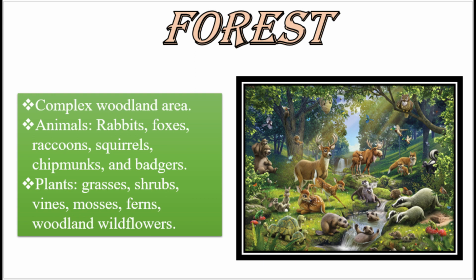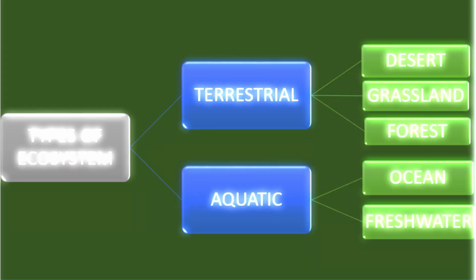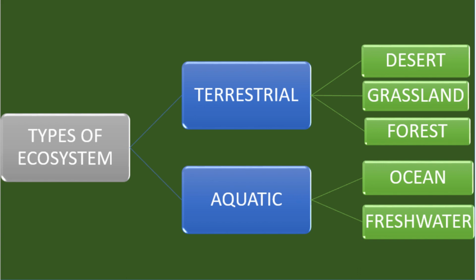That's why we call it a woodland area. Why do we call it a woodland area? Because it has a variety of trees present in a forest. That's why we call it a complex woodland area. So till now we have discussed the terrestrial ecosystem: desert, grassland, and forest. Now let's talk about the aquatic ecosystem.